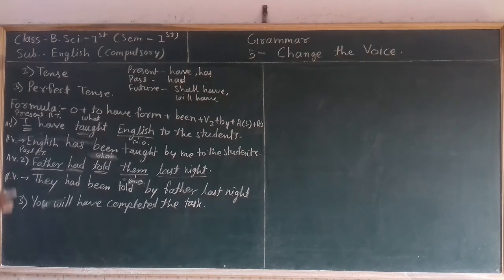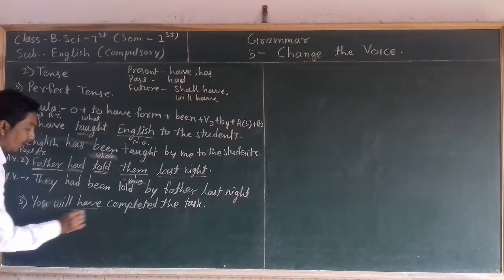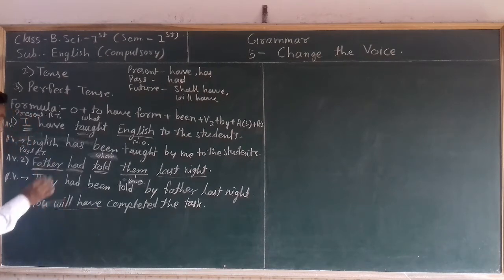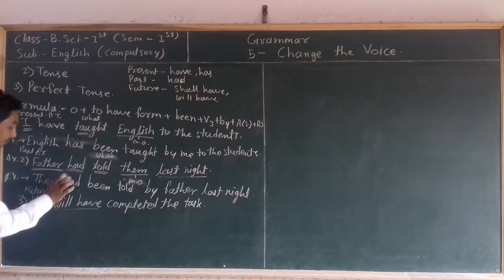First we have to identify whether this sentence is related to present perfect tense, past perfect tense or future perfect tense. If after the subject shall have or will have is given, that sentence is related to future perfect tense.